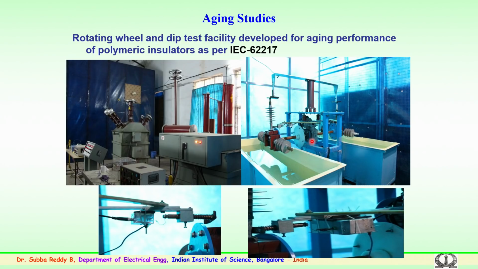We have a mechanism where the shaft is connected and simultaneously 8 samples can be connected. So, 4 on this arm and 4 on the other arm, which are in contact with the tank. These insulators are connected for 40 seconds to high voltage wherein they are energized, then on the other side they come to cooling for 40 seconds, then get dipped in the solution for 40 seconds, and the dripping phase.